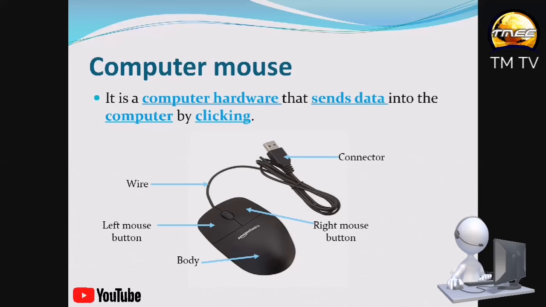Now before we go, there's one part of the mouse that I have not labeled. I've shown the wire, the left mouse button, the body, the right mouse button, the connector, but the one that is left that I've not labeled is the scroll button. So I'm leaving this for you to identify the scroll button of the mouse.